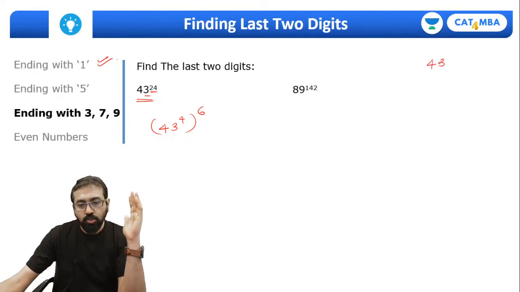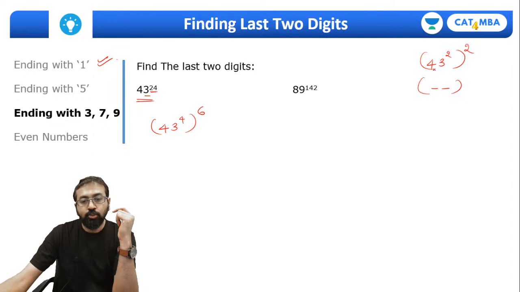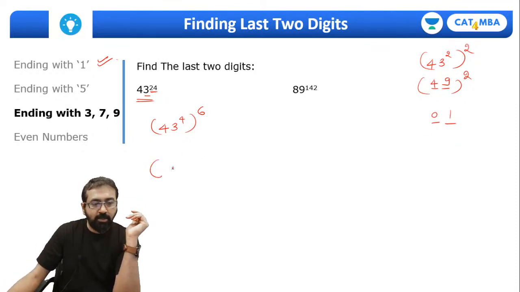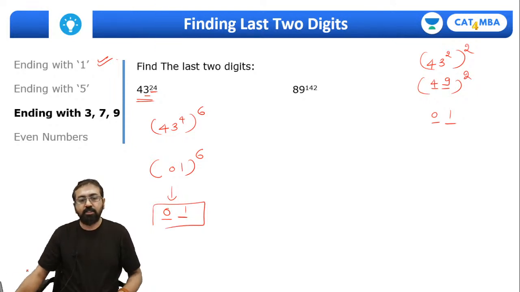Now what is 43 raised to 4? It is 43 square whole square. Now what is 43 square? You know what the last two digits of this square will be. Can I say 43 is 7 less than 50? So the last two digits will be 7 square, that is 49. Now I need to find the last two digits of 49 square. 49 is 1 less than 50, so the last two digits will be 1 square, that is 01. So actually my question became 01 raised to 6. Of course the last digit will be 1 and the second last digit will be 0. So these are the last two digits of the number.